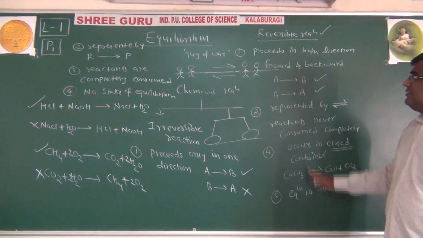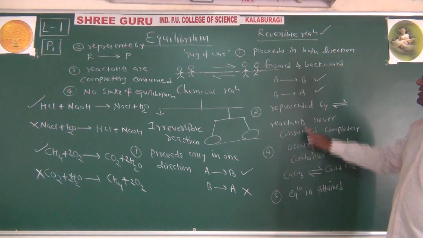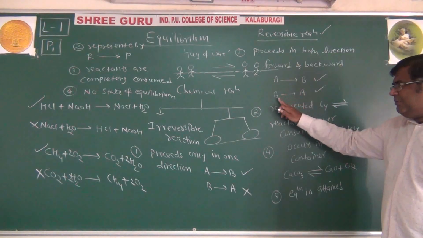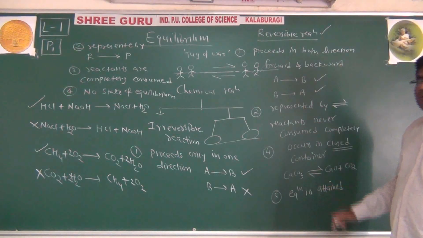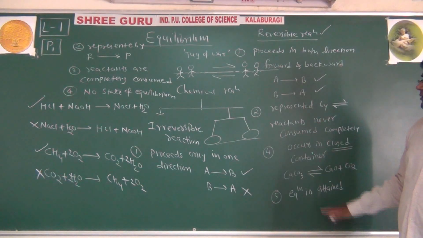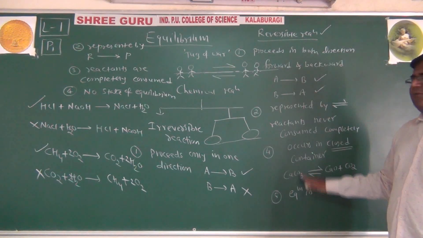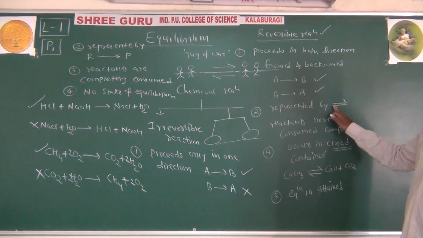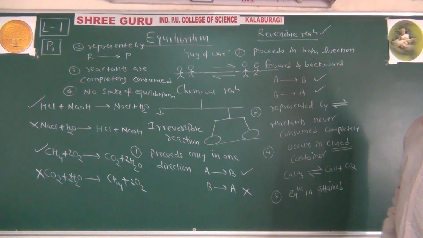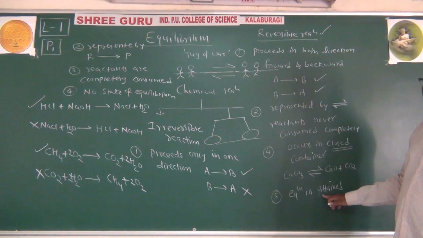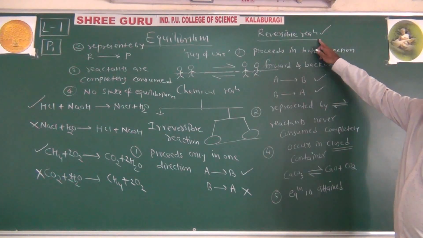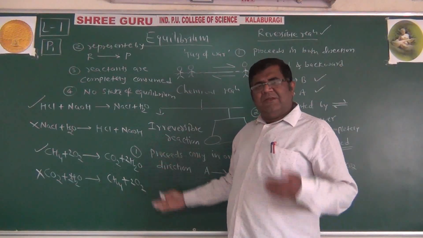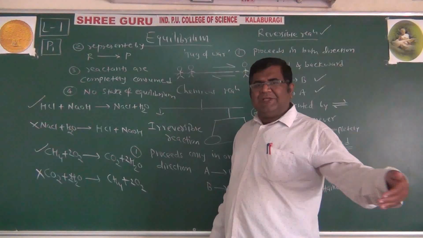So like that, in a reversible reaction, the speed of formation of A to B is equal to the speed of formation of B to A. That is called equilibrium. The speed of the forward reaction equal to the speed of the backward reaction is called equilibrium. So equilibrium is attained in which reaction? Reversible reaction. It is not attained in an irreversible reaction because it occurs only in one direction, the forward direction.